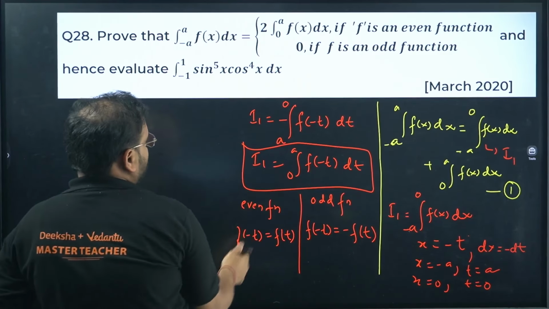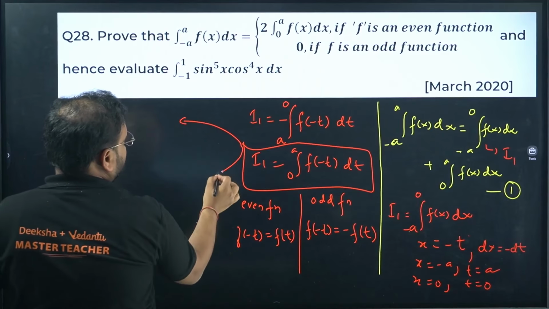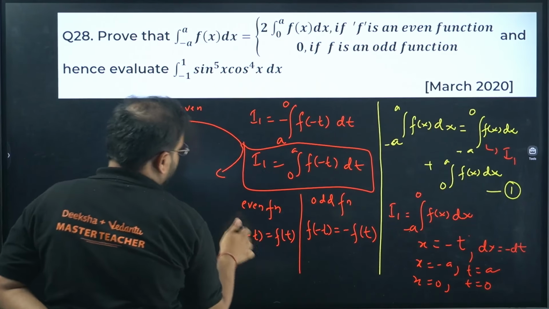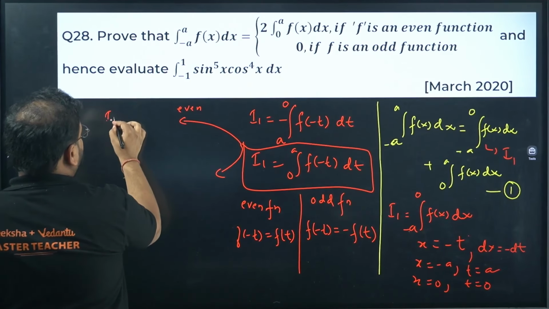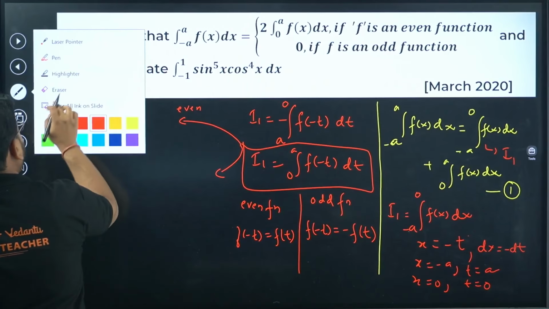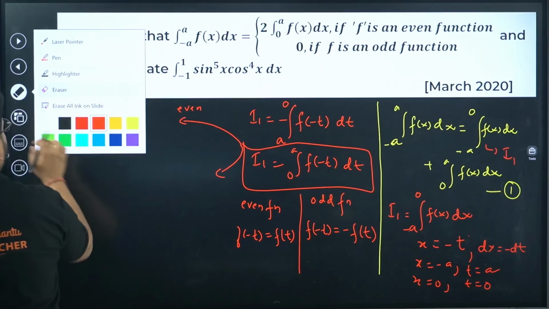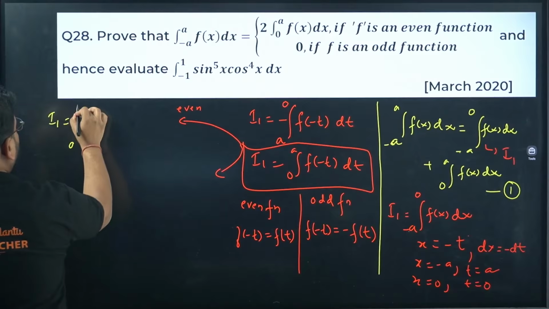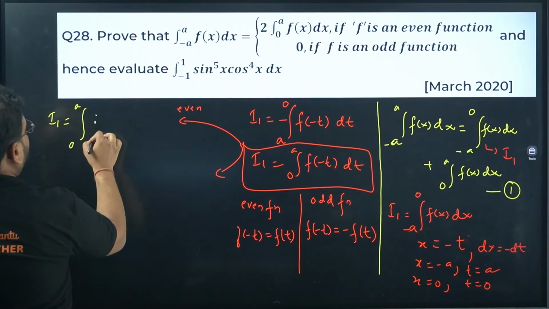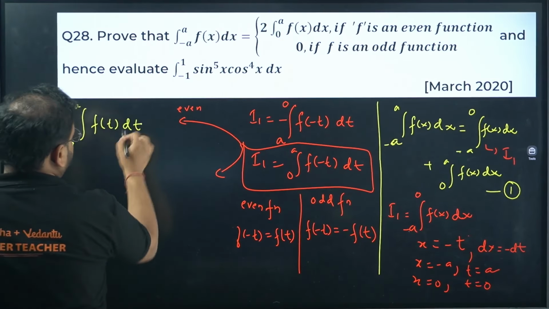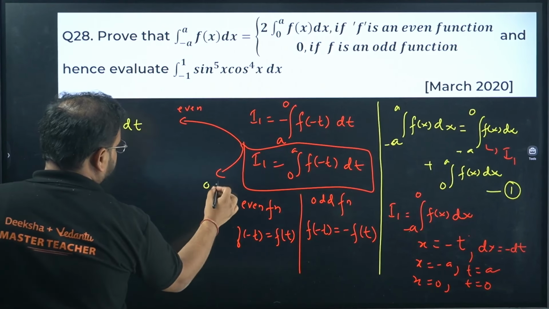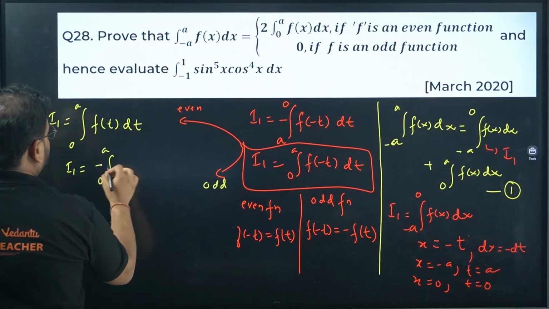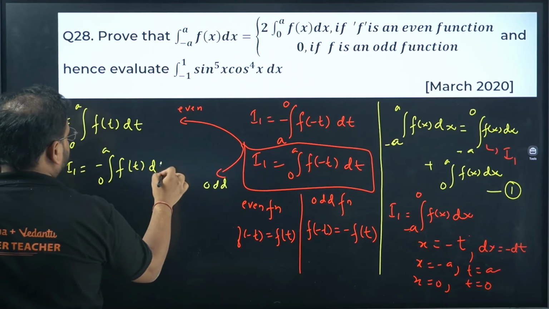So from here I can have two cases for I1, case 1 and case 2. Check here. If it is even, I'll get I1 equals to integral from 0 to a of f of t dt, integration remains same, and if it is odd, I'll get I1 as integral from 0 to a of minus f of t dt.